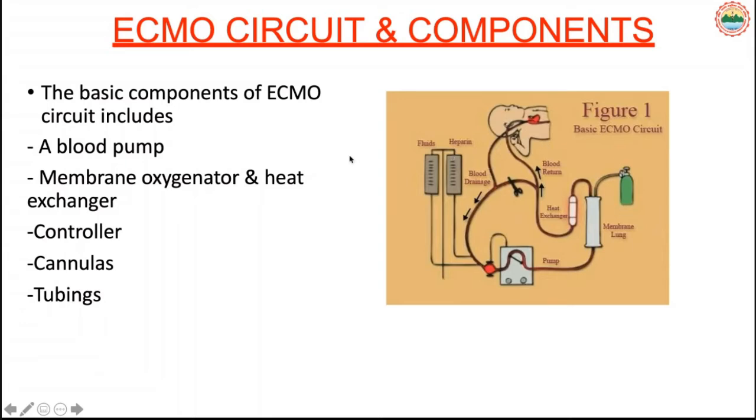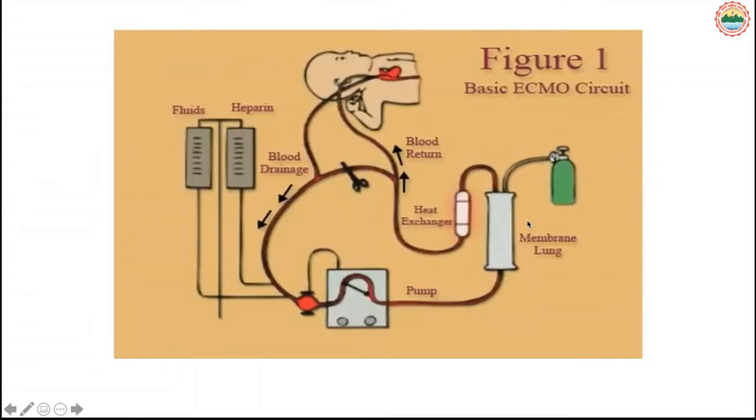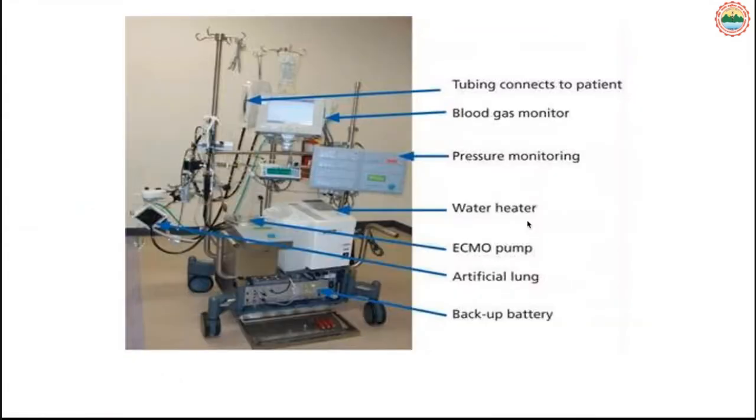So we have the blood pump, membrane oxygenator, heat exchanger, and there is a controller where you can control if you think that blood is not properly oxygenated. There is a connector in between. You can control whether blood goes to the body again or recirculates into the pump. So you can control that here with the controller. So this is the thing I've explained.